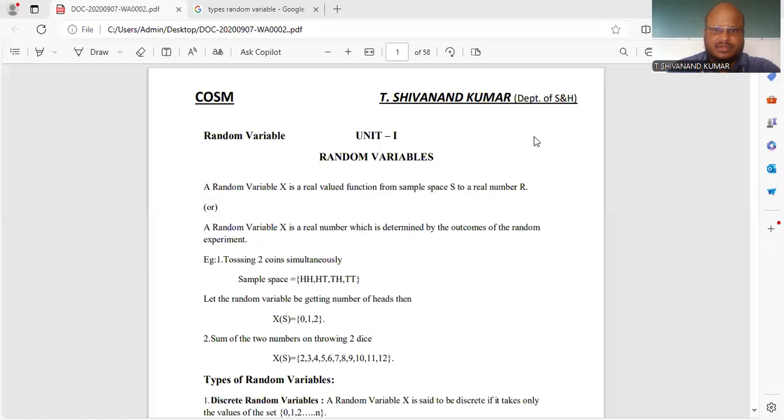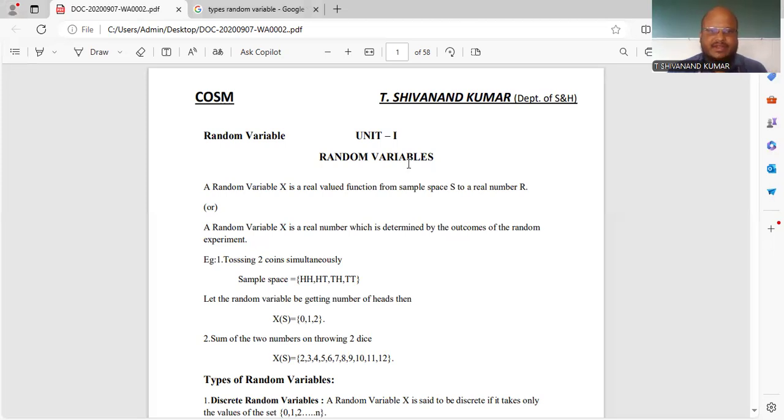We'll discuss that now. After this, we have the probability distributions. Depending upon the discrete random variable, we have the discrete probability distribution, and depending upon the continuous random variable, we have the continuous probability distribution. In the discrete distributions, there are totally 5 discrete probability distributions. Among them, the main important one is the binomial distribution. Today we'll go for the binomial distribution. First of all, wait a second.